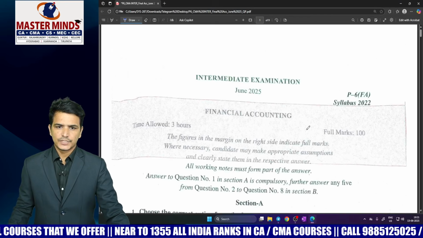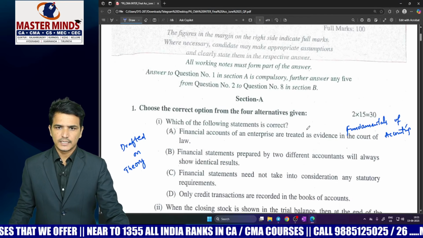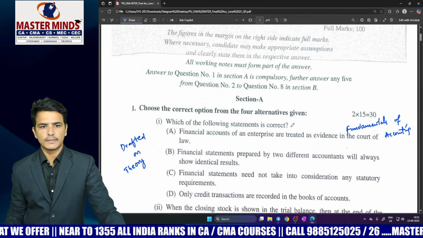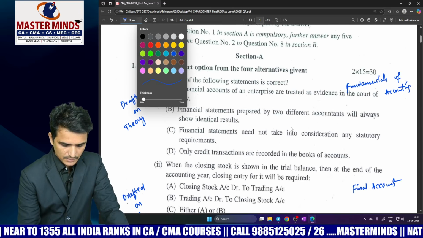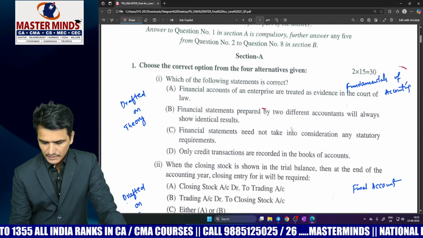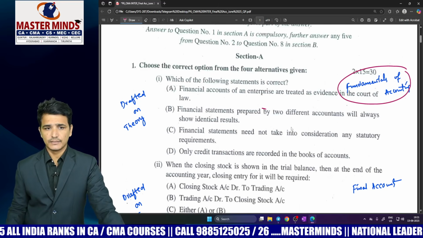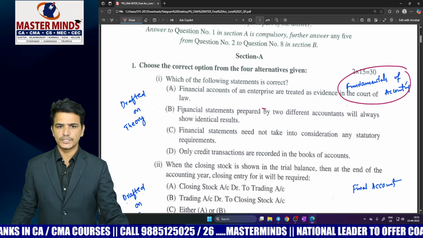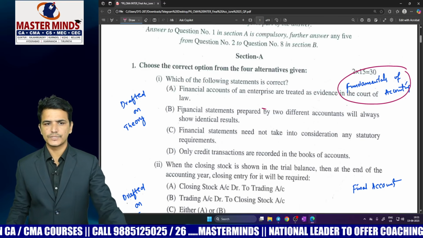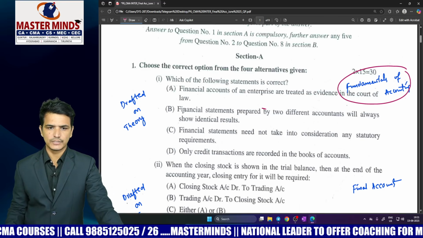From where the MCQs are given and from where the descriptive questions are given. So coming to MCQ number 1, which is given from the chapter fundamentals of accounting or accounting and introduction. This is a question which is drafted on the theory and it is not a direct MCQ. Based on conceptual clarity only you can answer this question.